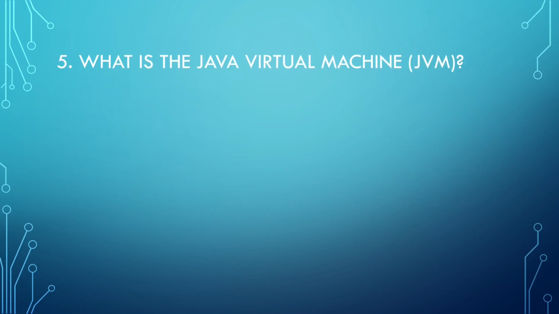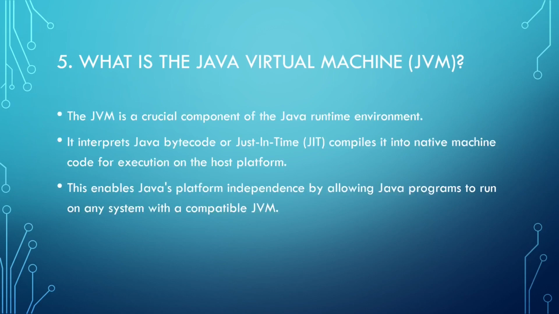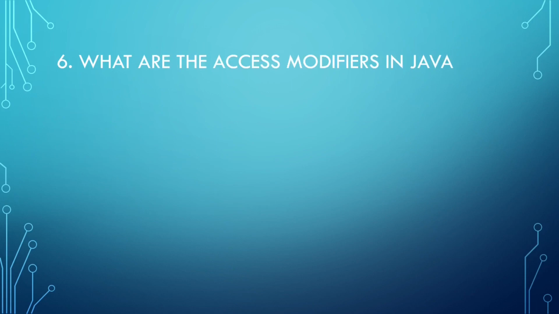What is the Java Virtual Machine, JVM? The JVM is a crucial component of the Java runtime environment. It interprets Java bytecode or just-in-time compiles it into native machine code for executing on the host platform. This enables Java's platform independence by allowing Java programs to run on any system with a compatible JVM.